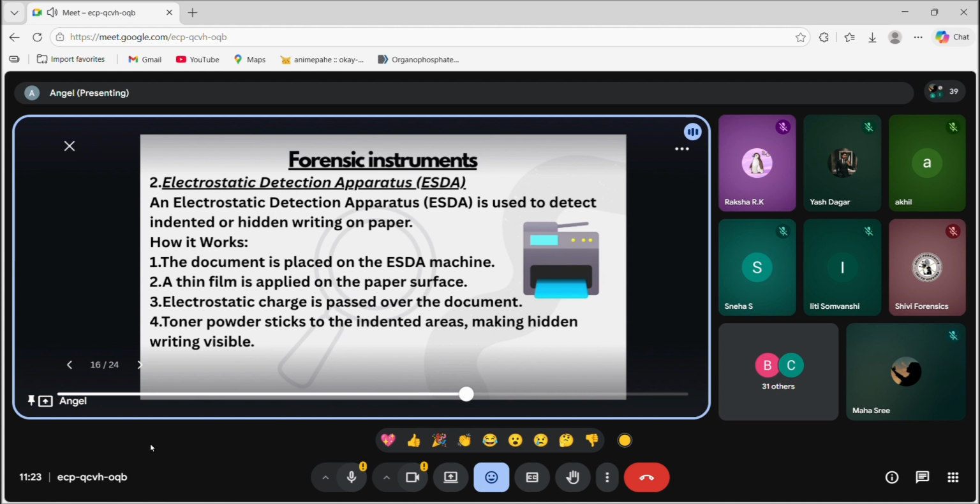So basically, what happens is if I keep my paper on the thin plastic sheet, and then I apply that toner powder using the electrostatic charge wand, it produces an electrostatic charge, and we can see some black writing on it. It basically reveals the indented marks, and this is how we can identify the writing.